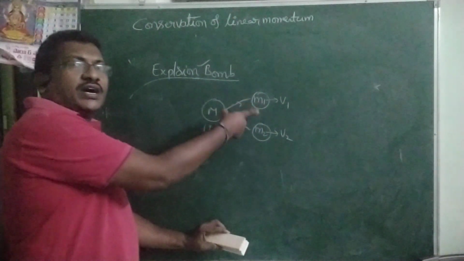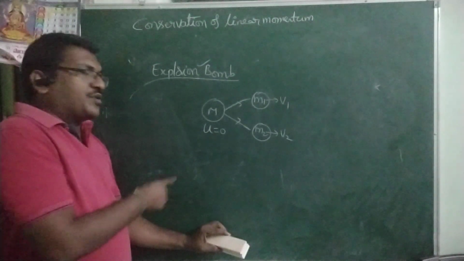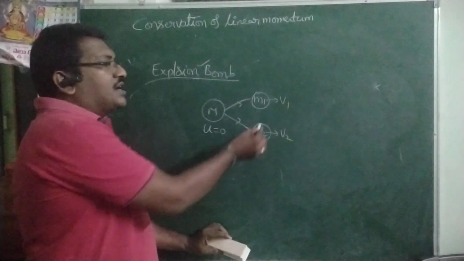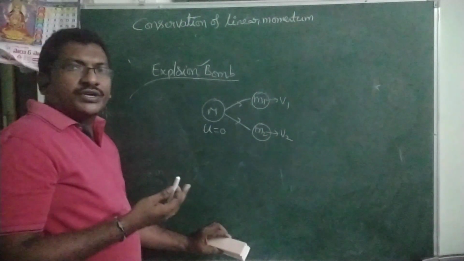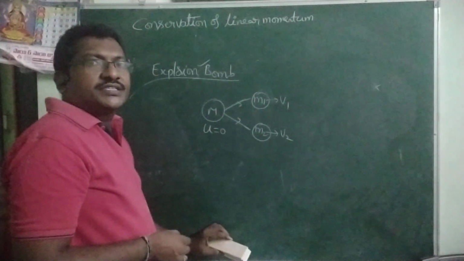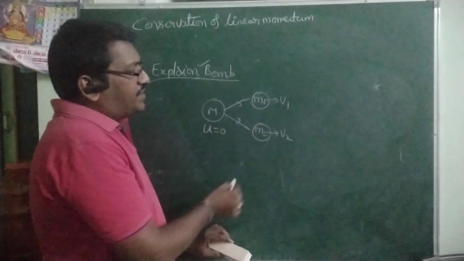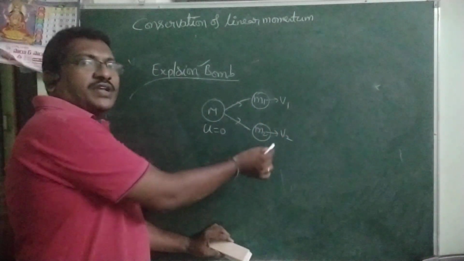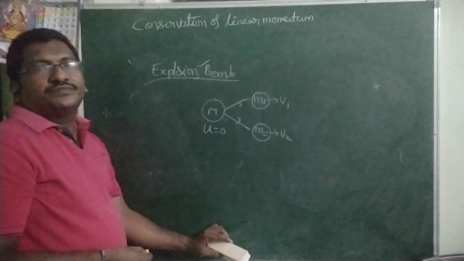Before explosion the bomb is at rest. After explosion, it breaks into two pieces traveling in different directions. We don't know in what directions they travel, but they are traveling in different directions.